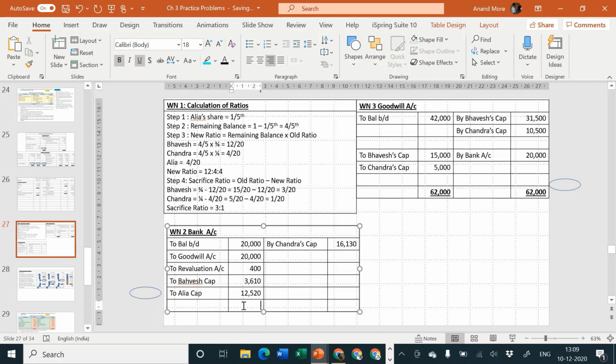Look at cash or bank account. Let us take the total. 20 plus 20 is equal to 40. 40,000 plus 400 plus 3610 plus 12,520. That goes to how much? 56,530.